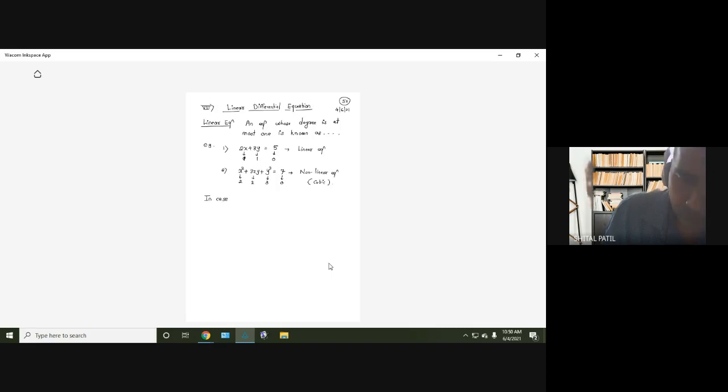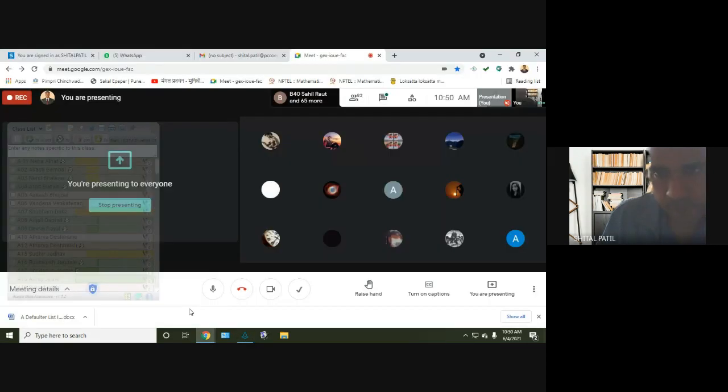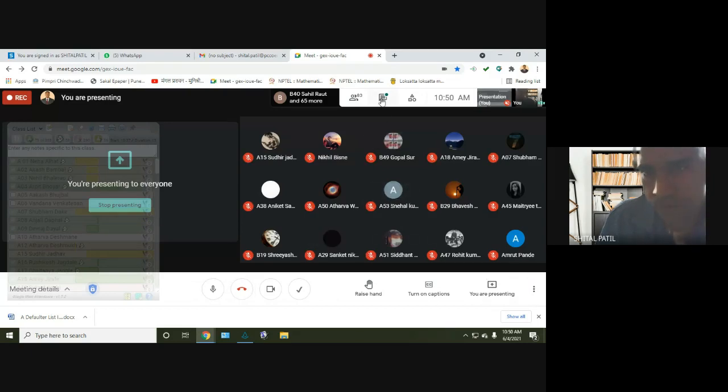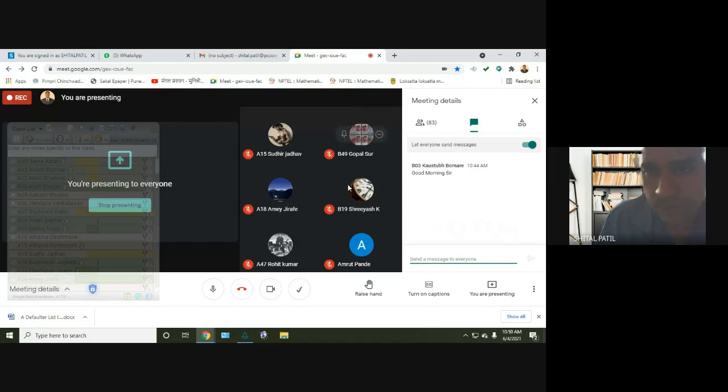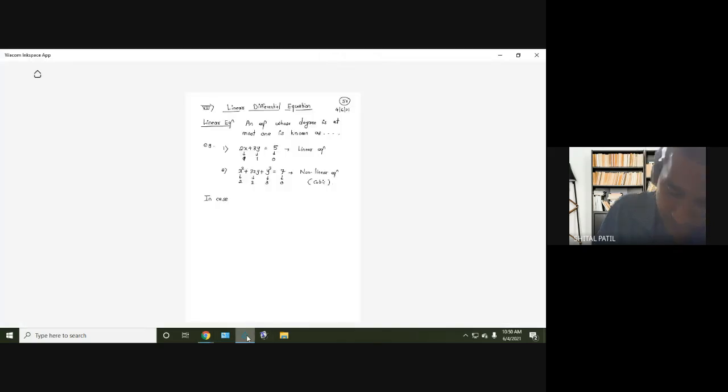In case of a differential equation, the degree of the dependent variable, that is usually y, not every time y but usually y, and the derivative is considered.